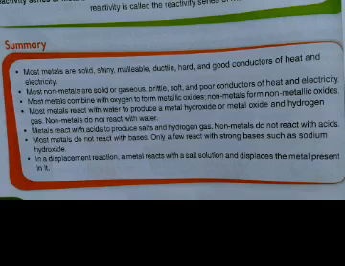Metals react with acids to produce salts along with hydrogen gas. Non-metals do not produce any hydrogen gas with acids. Most metals do not react with bases. Only a few react with strong bases, such as sodium hydroxide. In a displacement reaction, a metal reacts with a salt solution and displaces the metal.